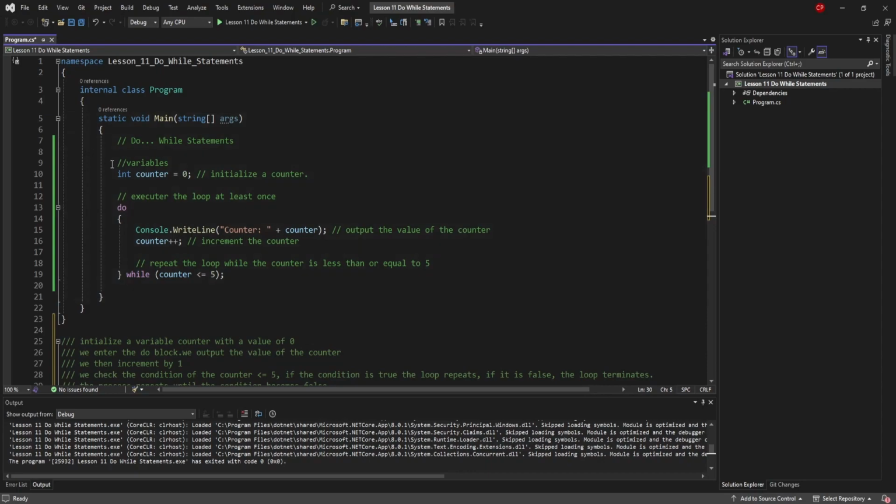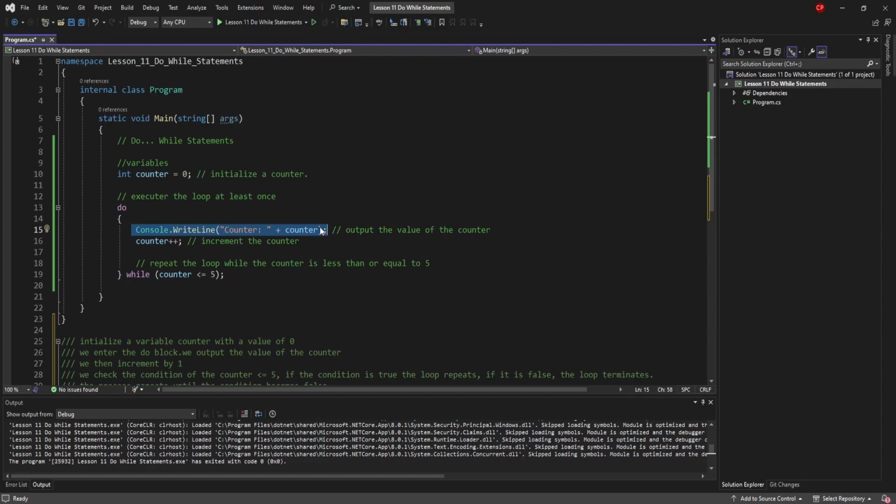All right, initializing the loop at the value of 0. Right here, we're initializing counter with a value of 0. We enter the do while loop. Inside of this block, we first output counter. We enter the block without evaluating the condition. This means the block of code inside the do block will always execute at least once.